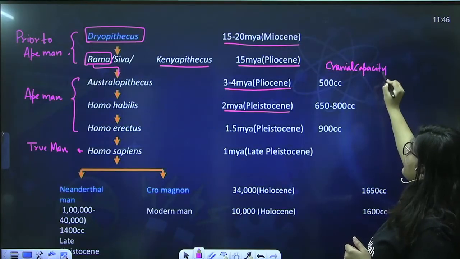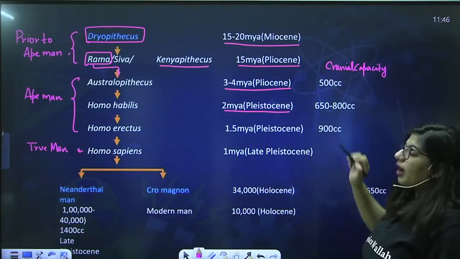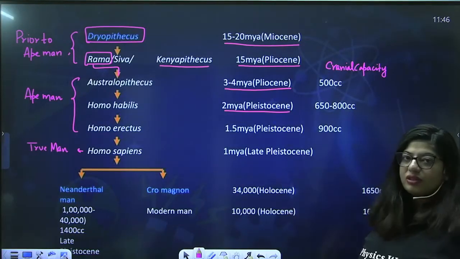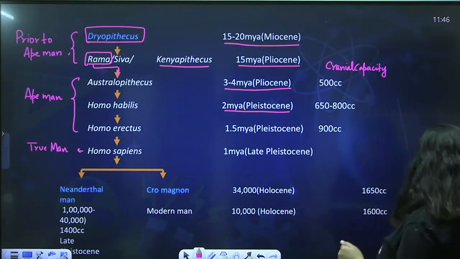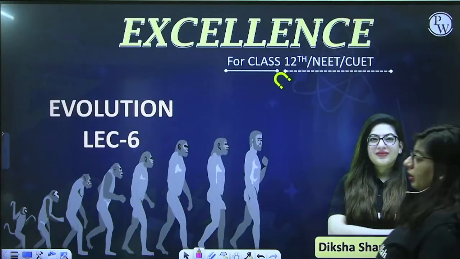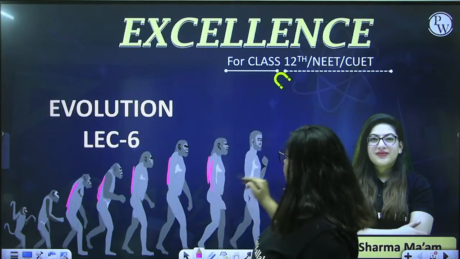The cranial capacity, that means the capacity of the brain, was 500 cc. Homo habilis had 650 to 800 cc. Okay, that's important, you have to learn that. Homo erectus were the ones which had erect posture. If you have seen the first picture, which I always put here, you can see there is a bend in the vertebral column, but then it gets completely erect.